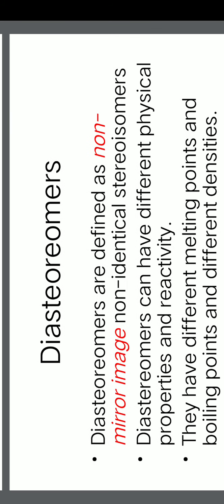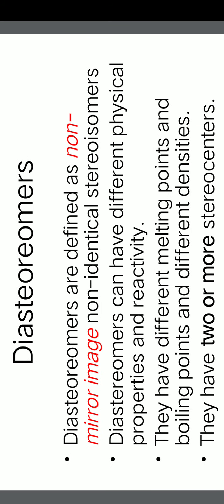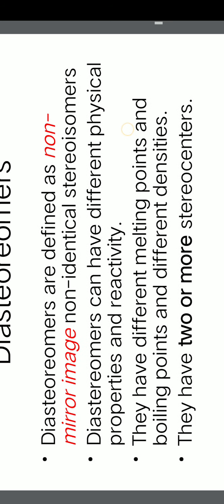Now let us take diastereomers. Diastereomers are something different. We cannot have a proper definition for this, but to some extent we define. They are non-mirror images. First of all, they are not at all mirror images. Enantiomers are compulsorily mirror images, whereas diastereomers are not at all mirror images. They are non-identical also. But the only common feature between two diastereomers is that they are stereoisomers. That's it. They are just stereoisomers, but they are not mirror images and they are not identical.